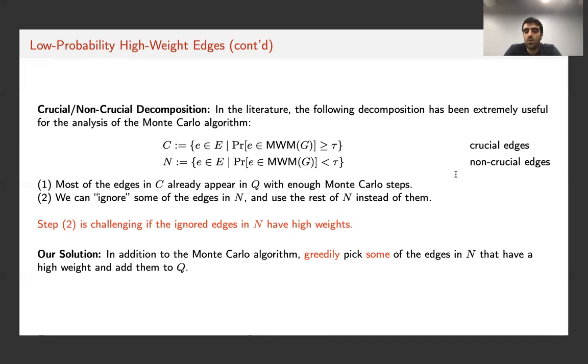So in our solution, what we do is we combine, as we discussed earlier, the Monte Carlo algorithm with the greedy algorithm. And the main intuition behind this greedy algorithm is we pick greedily some of the high weight, low probability edges and add them to Q.